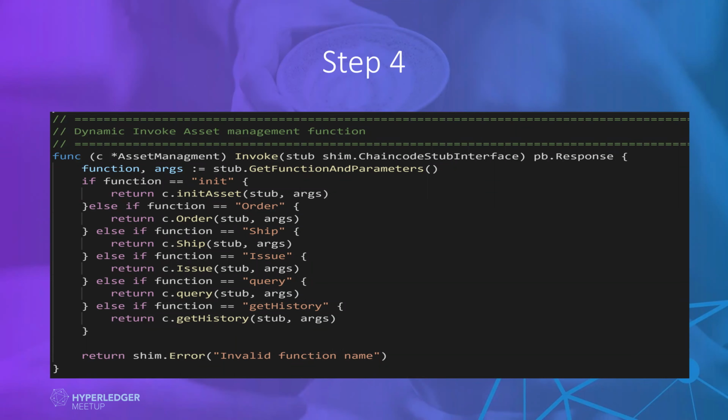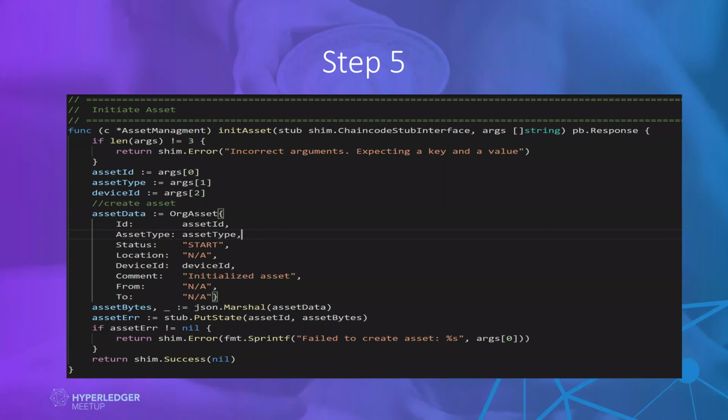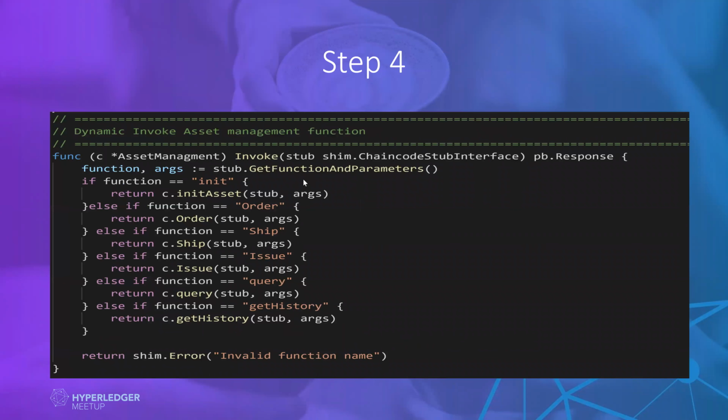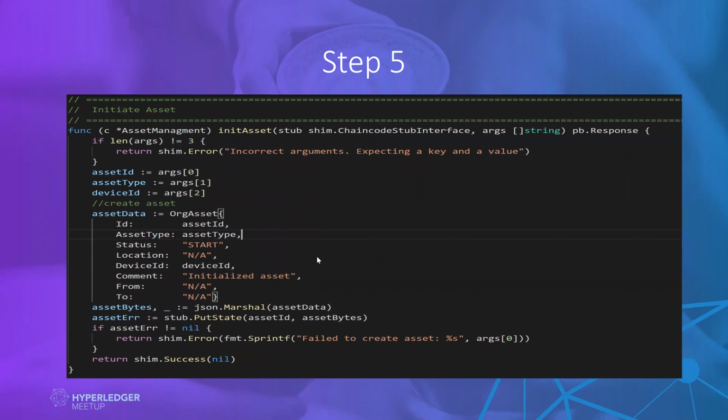And if you find it makes life very easy, and you know that it is very painful, we have to be very careful writing the smart contract, because it will make our life easy. So now I said that in the fifth step, I always define the methods that we have created here: initiate asset, order, shipment, issue. So I will be creating one now. This is the actual time of the implementation of these methods.